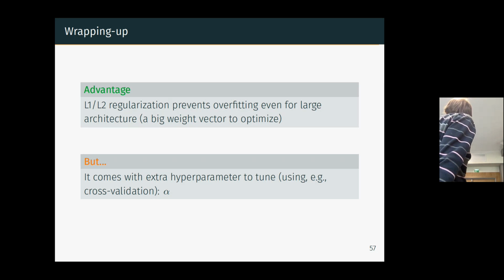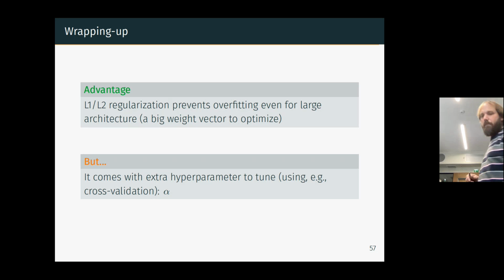So the advantage is, if you do that, even if you have a lot of parameters, you will prevent overfitting. It will help to prevent overfitting. This is not the only way to prevent overfitting, but this is one way. But of course, you have a new hyperparameter, which is alpha, the strength of the regularization, to tune. So it's one more parameter to add to the hyperparameters list.